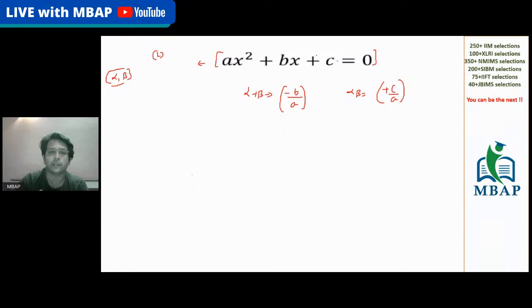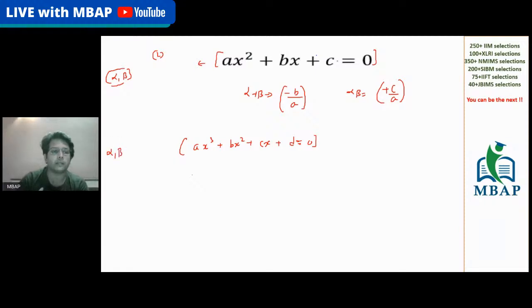So if ax squared plus bx plus c is equal to 0, the sum of the roots will be given by minus b by a, which is alpha plus beta, and the product of the roots will be given by plus c by a. Perfect. That's perfectly all right with all of you. Let me take a higher order quadratic equation. Let me take a cubic equation. A cubic equation will be given by ax cubed plus bx squared plus cx plus d is equal to 0. That's how a cubic equation will come up.